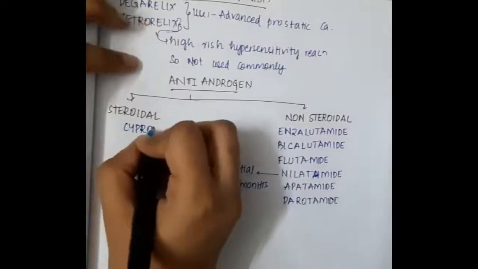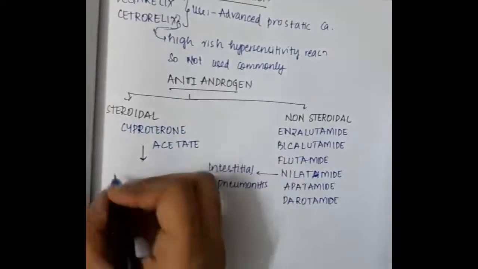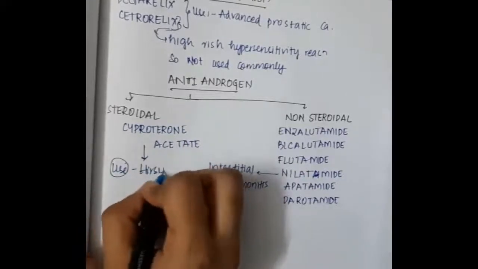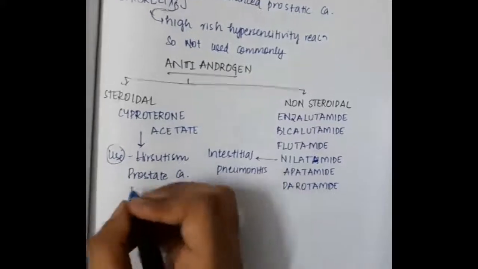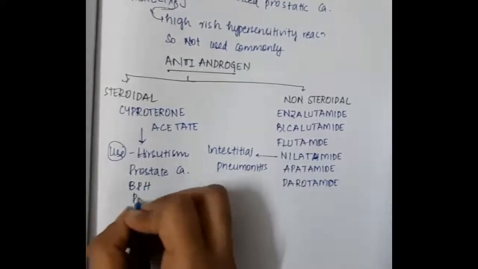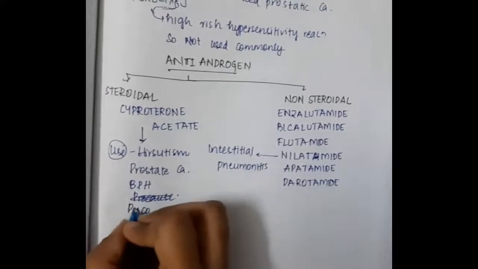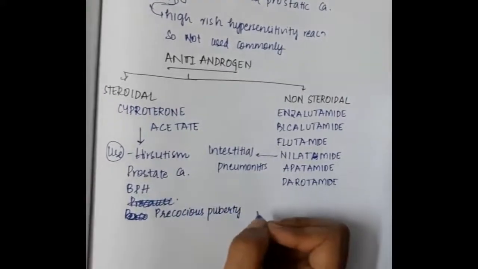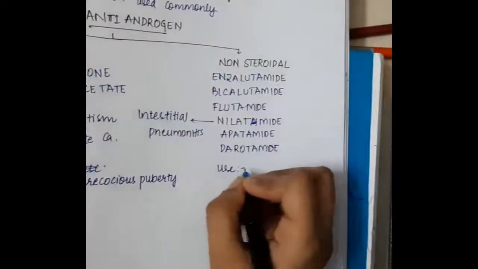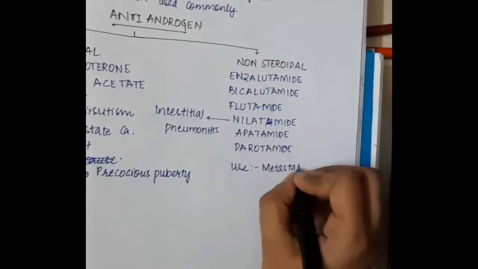In steroidal anti-androgens, we have cyproterone acetate. It is used in hirsutism, prostate carcinoma, benign prostatic hyperplasia and precocious puberty.